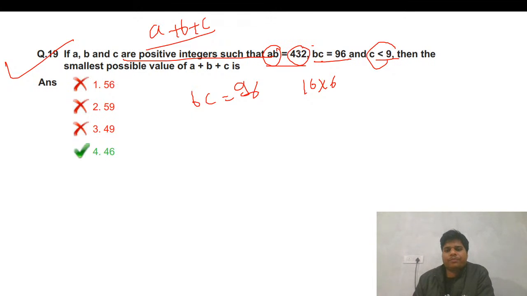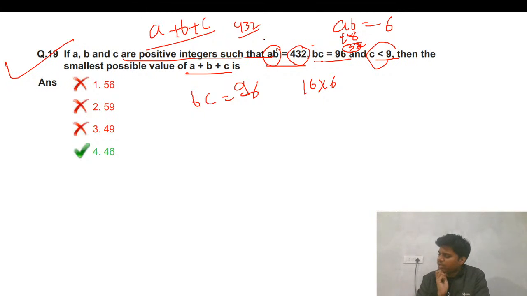AB is 432, but we want the smallest. For the sum to be smaller, these two factors should be closer, so for the smallest, AB should be close to the square root. 1 and 6 will be farther apart, 3 and 2 will be closer. So for 432, the square of 20 is 400.